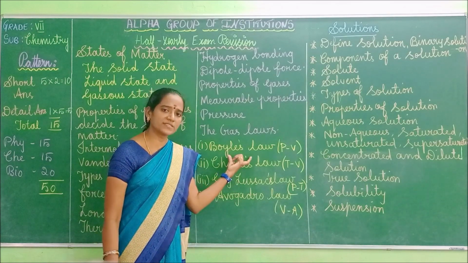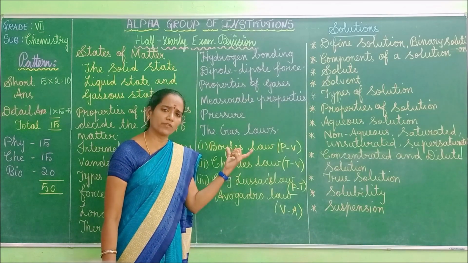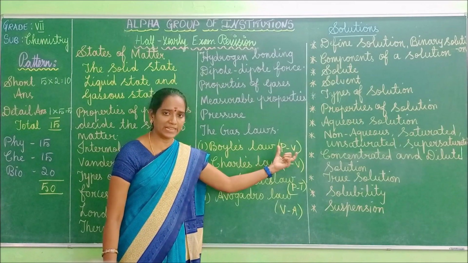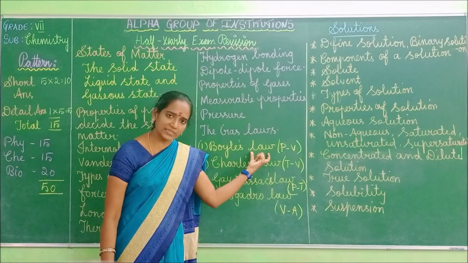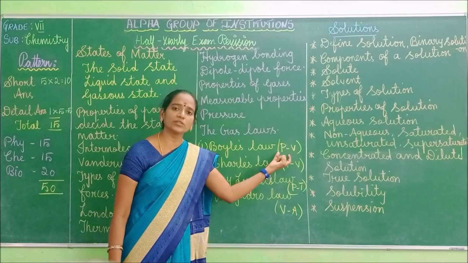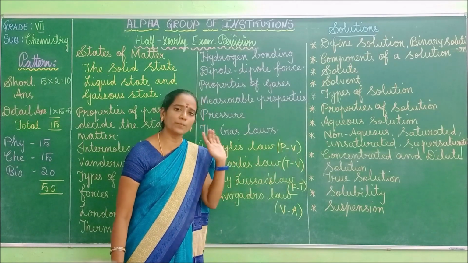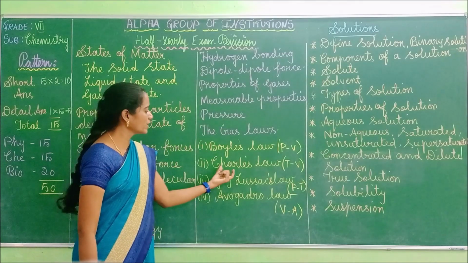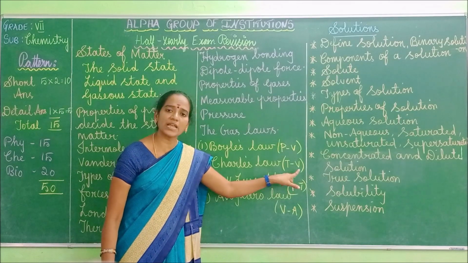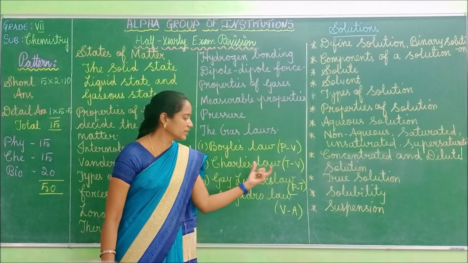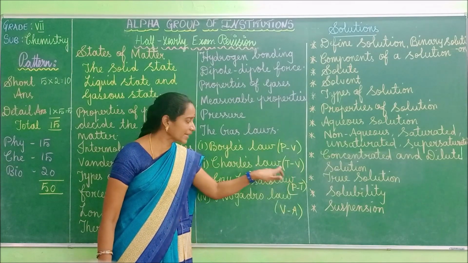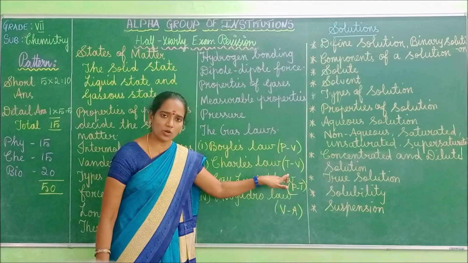What is meant by Boyle's law? State Boyle's law, what will you write? This is the pressure-volume relationship. At constant temperature, the volume of the gas is inversely proportional to the pressure of the gas. This is called Boyle's law. Next one is Charles law. Here the relationship is between temperature and volume. At constant pressure, the volume of gas is directly proportional to the temperature of the gas.